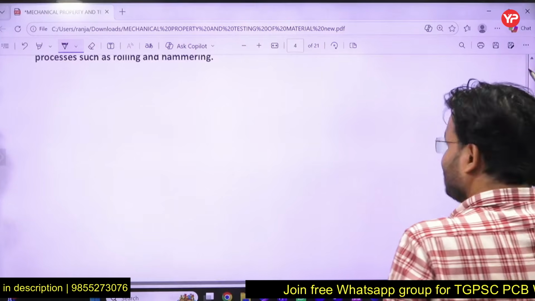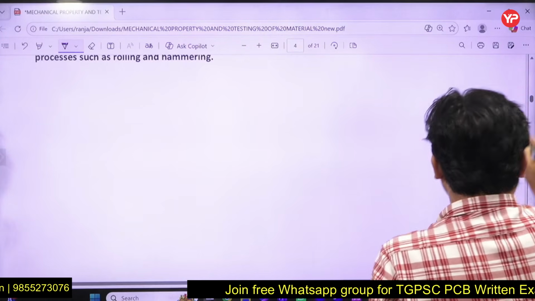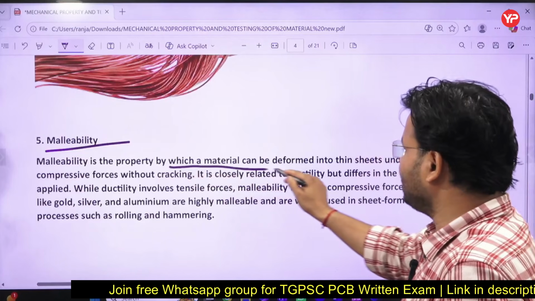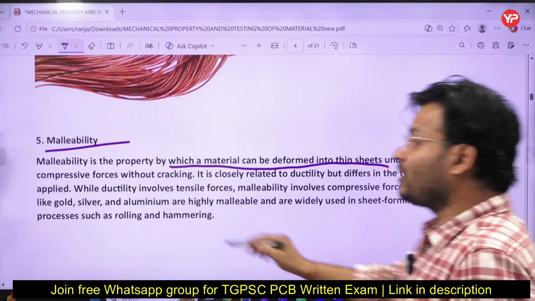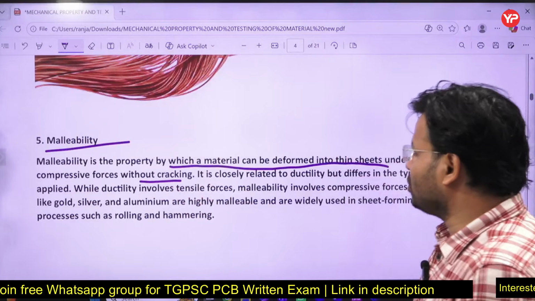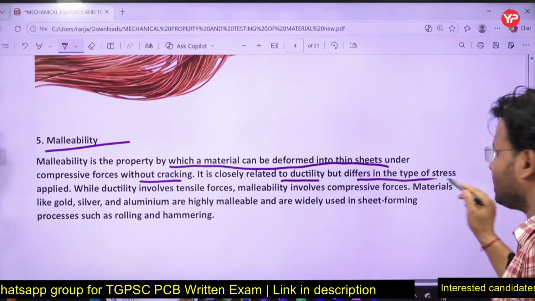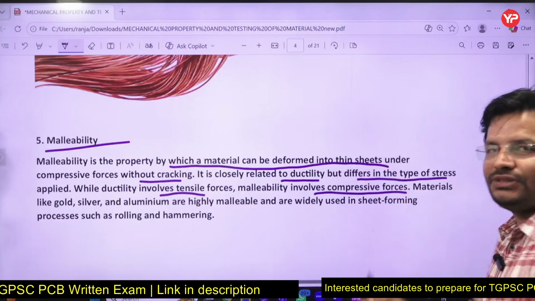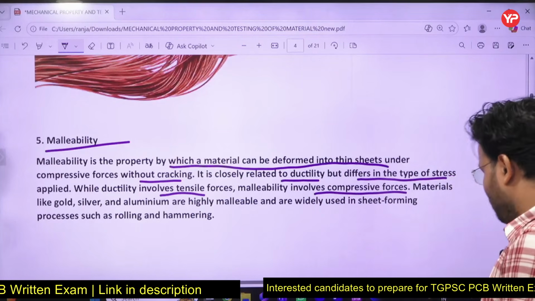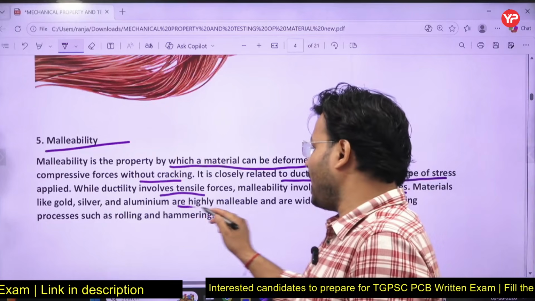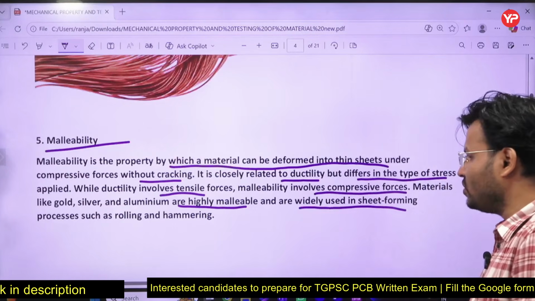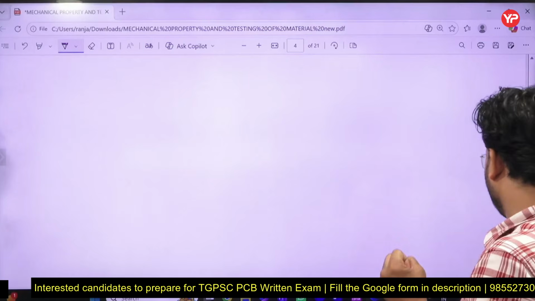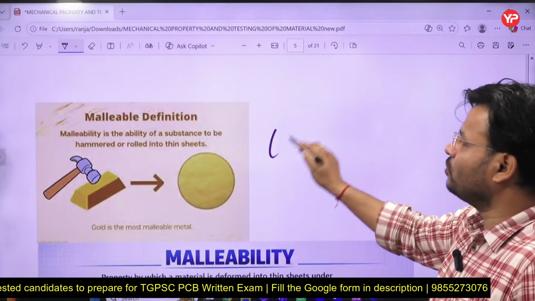So how can you define malleability, dear friends? Malleability is the property by which a material can deform into a thin sheet under compressive force without cracking. It is closely related to ductility but differs in the type of stress applied. Ductility involves tensile force, malleability involves compressive force. Materials like gold, silver, and aluminum are highly malleable and widely used in sheet forming processes such as rolling and hammering.